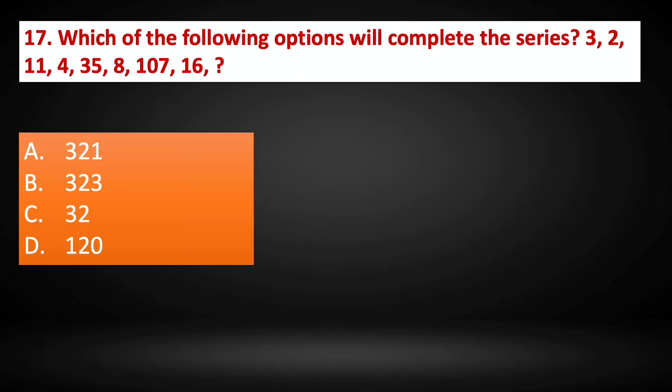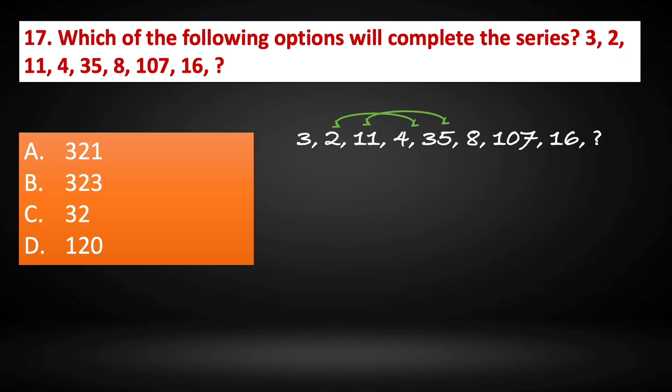Question number 17. Which of the following options will complete the series 3, 2, 11, 4, 35, 8, 107 and 16? So this is a series, we have written the series. Now let's find the connection between the numbers given here. So we know that 2 and 4, how are they connected? 2 2s are 4 and 4 2s are 8, 8 2s are 16. So it goes that way.